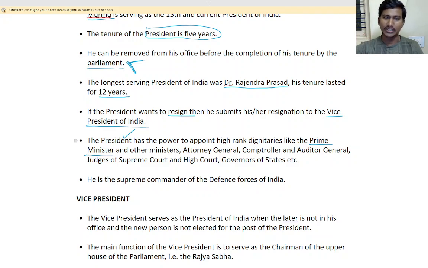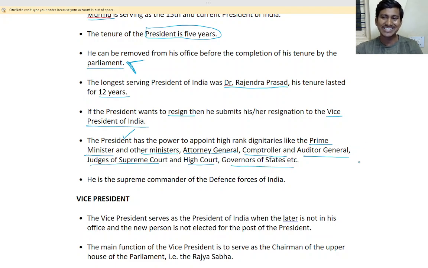Other people he can appoint are the attorney general and the ministers, who have to submit the application, and then he will appoint them. Also the comptroller and auditor general, judges of Supreme Court and High Court, and governors of states, he appoints them.